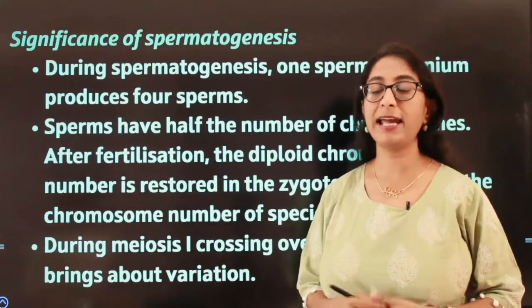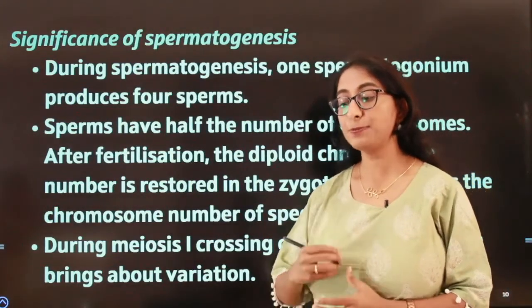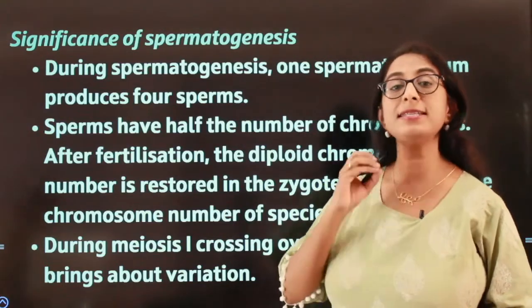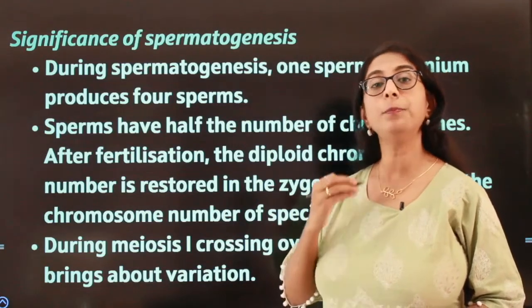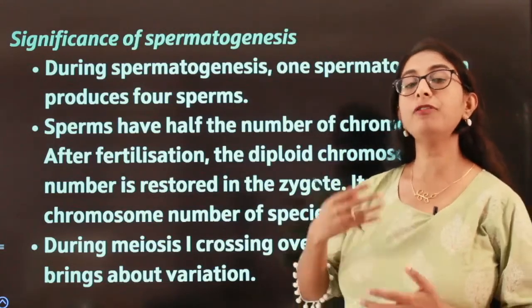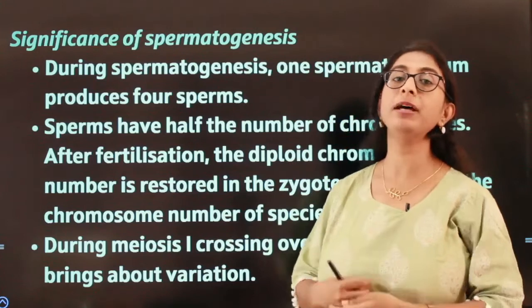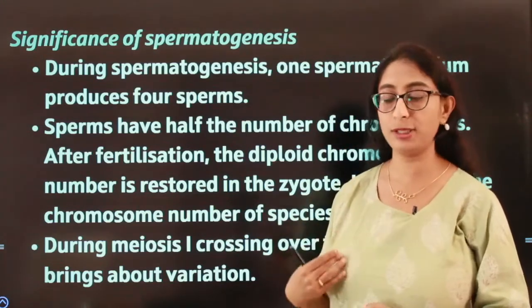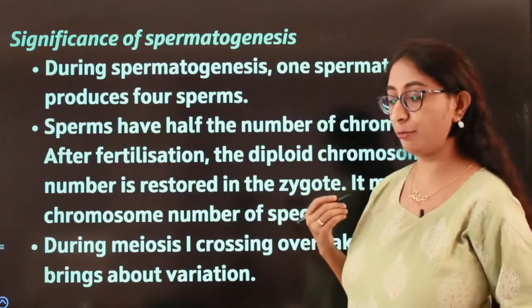That is true, isn't it? I have already explained this. The sperms have half the number of chromosomes. Yes, the spermatogonium is diploid in nature. Even the primary spermatogonium is also diploid in nature. However, from the stage of secondary spermatogonium, the cells become haploid in nature, that is they have a single set of chromosomes from now onwards. So the sperms have half the number of chromosomes.